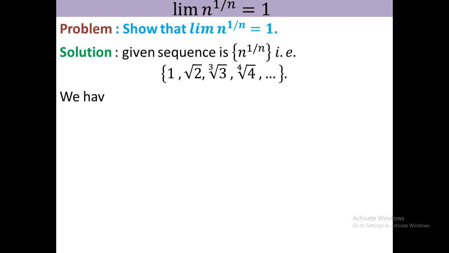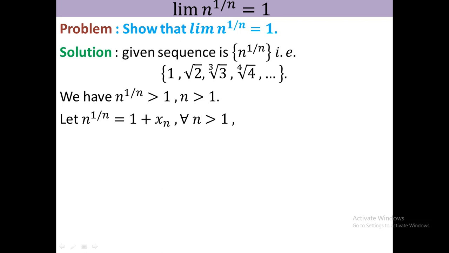We have n to the power 1 by n is greater than 1 when n is greater than 1. You see that all the terms excepting the first term are greater than 1. Actually you have to check the convergence of the sequence, so you can neglect a finite number of terms, and the convergence or divergence of the sequence remains unchanged. Let n to the power 1 by n be 1 plus something. As in the previous problem we take it as 1 plus xn, where xn is a sequence of positive real numbers, that is xn is greater than 0.